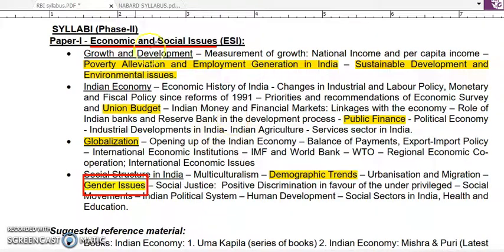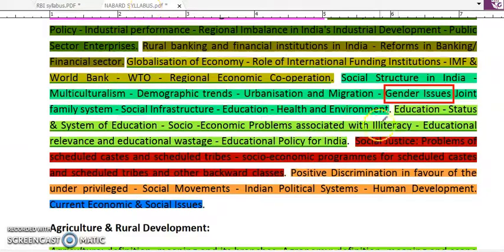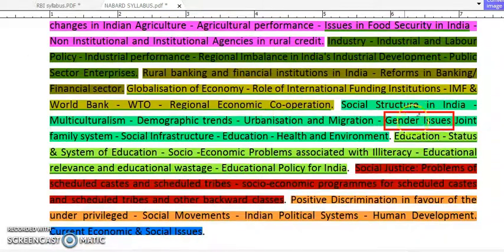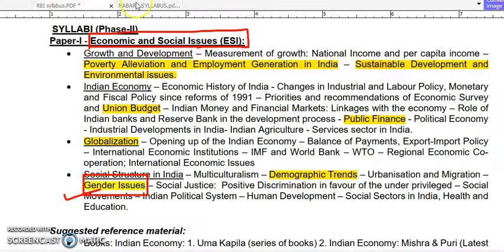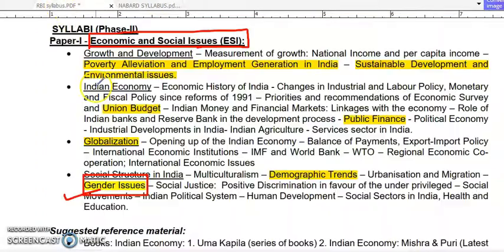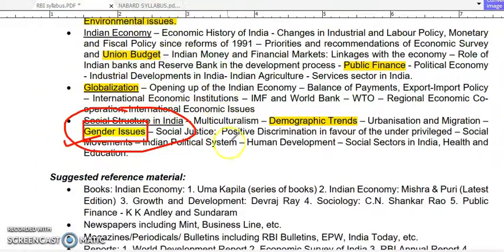Hello friends, so this is the RBI Grade B economics and social issues syllabus in front of you, and today's key point is related to gender issues. And this is also the NABARD syllabus, NABARD's economics and social issues syllabus. Here there is a key point, gender issues. So you can see that in both syllabi of economics and social issues, there is a key point called gender issue. So it becomes very important for us to cover this point. So then let's start.